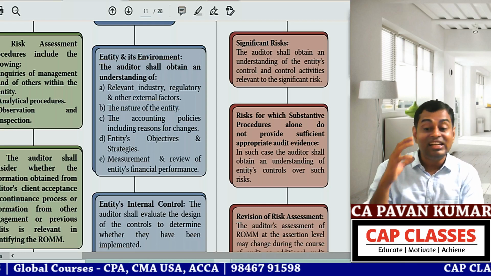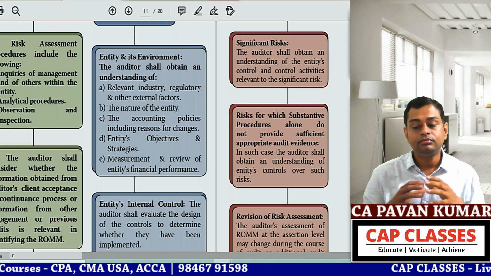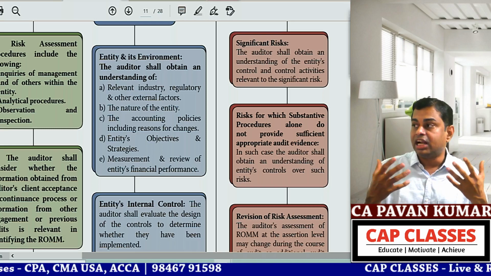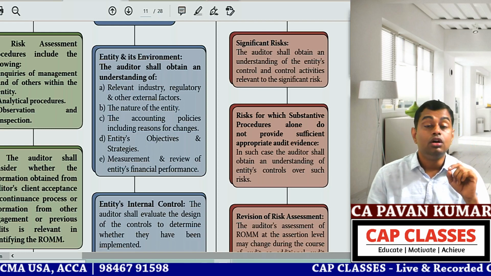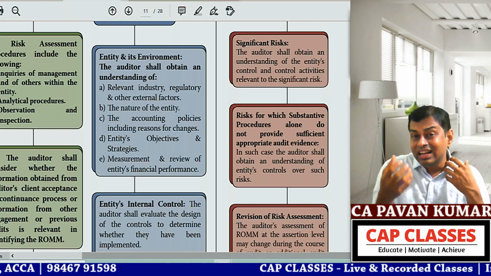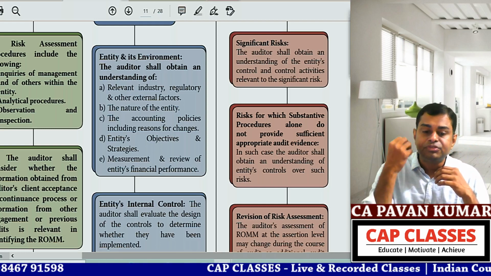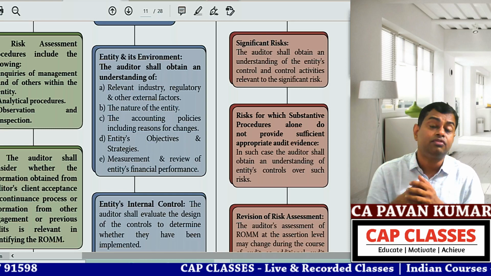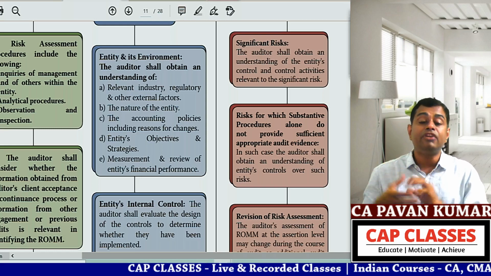Next second, my mind says, wow, audit remuneration will be in lakhs or crores. I'm very happy, and that will be the most prestigious project of my life. Having said that, do I have any experience of conducting these audits? Do I understand what is the entity? What is the capital structure of the entity? What is the ownership structure? What is the management structure? What is the strategy of the entity? What is the financial performance of the entity over a period of time?